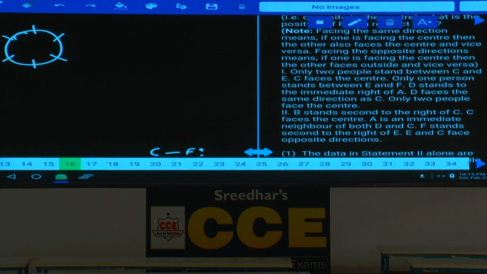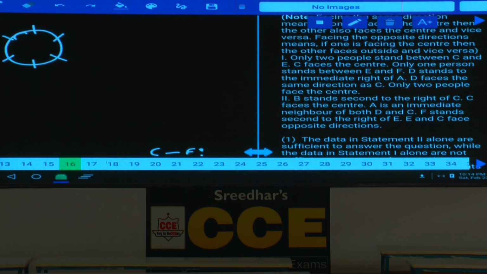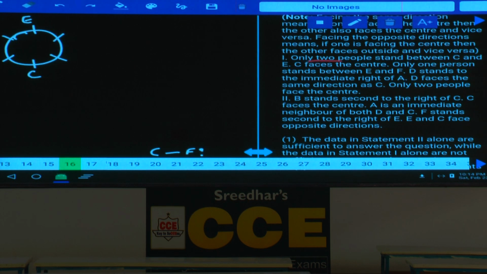Then condition number 1, only 2 people stand between C and E. Among these persons, they are opposite to each other. Only 2 people sit between C and E. C faces the center, clearly specified. Only 1 person between E and F. F can be either at this place or F can be here. There are 2 possibilities. D stands to the immediate right of A.